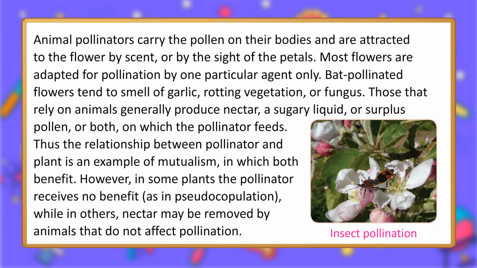Those that rely on animals generally produce nectar, a sugary liquid, or surplus pollen, or both, on which the pollinator feeds. Thus, the relationship between pollinator and plant is an example of mutualism, in which both benefit. However, in some plants the pollinator receives no benefit, as in pseudocopulation, while in others, nectar may be removed by animals that do not affect pollination. Insect pollination.